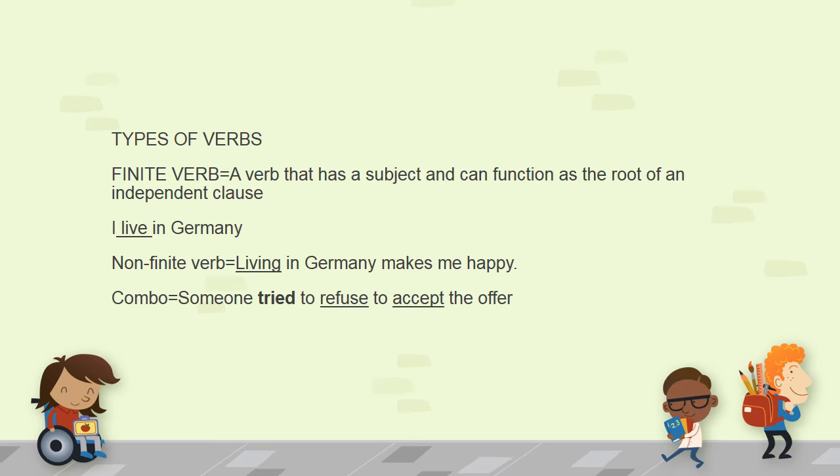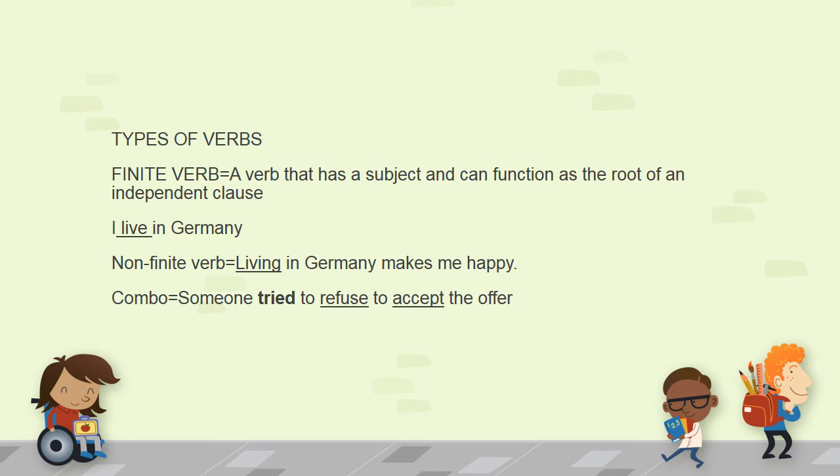Whereas a non-finite verb, the verb usually is a gerund, infinitive or participle. Well, in a gerund you add ing after the verb, and when it is a participle you change its form by adding ed or adding has been, have been, etc. Living in Germany makes me happy.